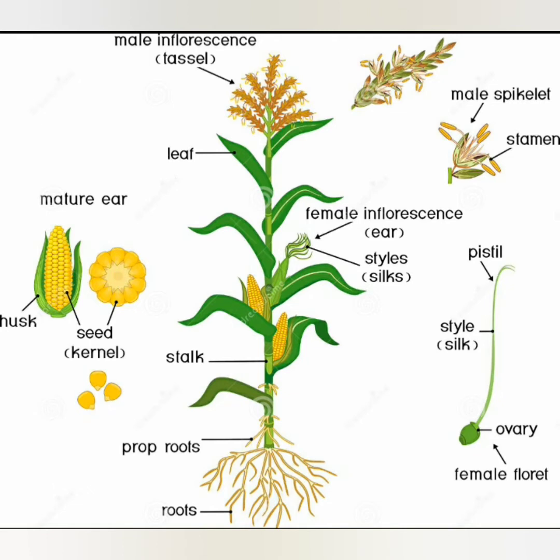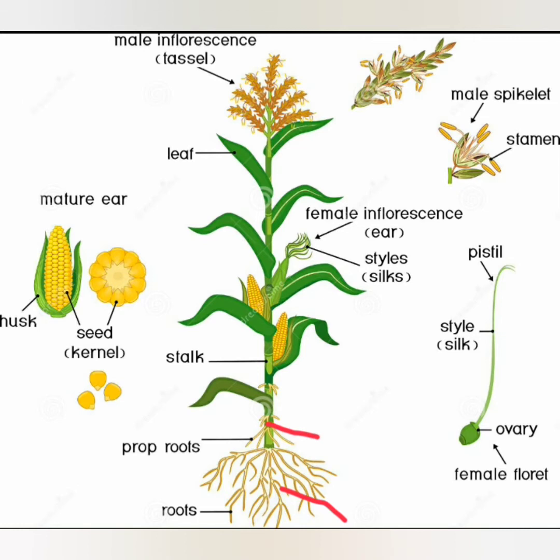As you can see here, there is a single branch, or it has only a few tillers. And there are many adventitious fibrous roots which develop from the lower nodes of this culm or its branches.